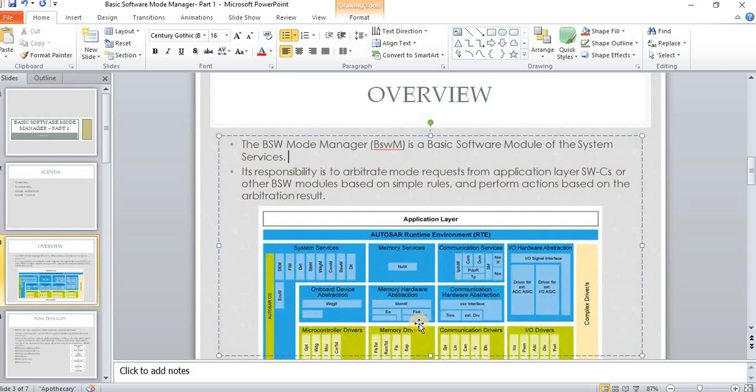For this, BSWM has a special mechanism. Implementing the action is done with the help of some simple rules and simple logical expressions. The rule configuration, logical expression configuration, and getting the mode request, everything is configurable, and this is done in the BSWM module.